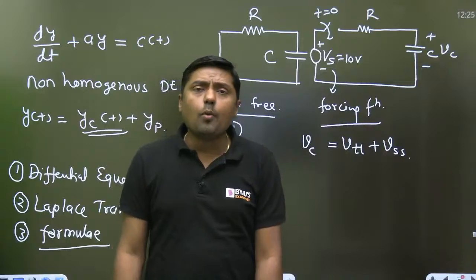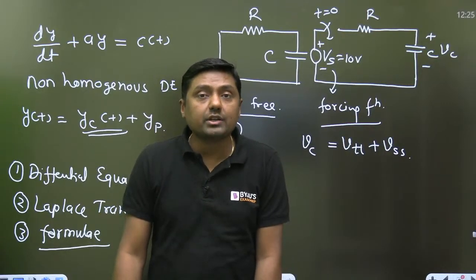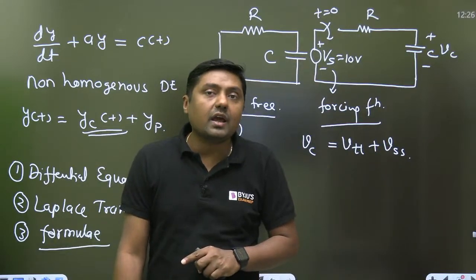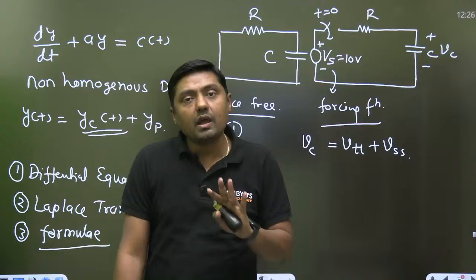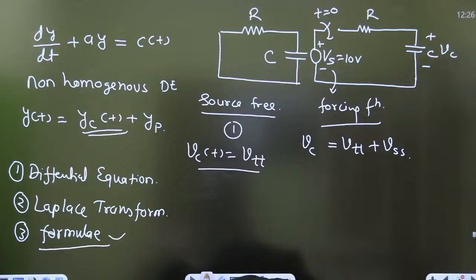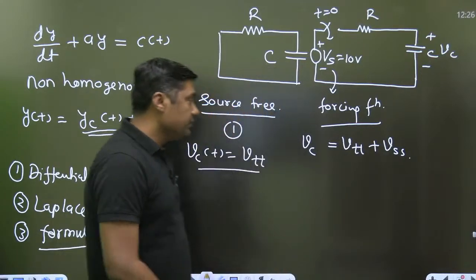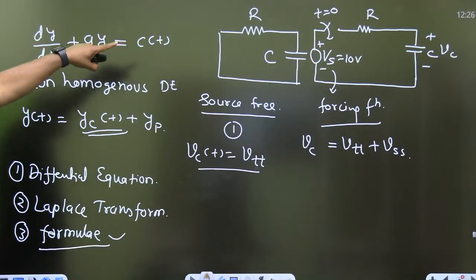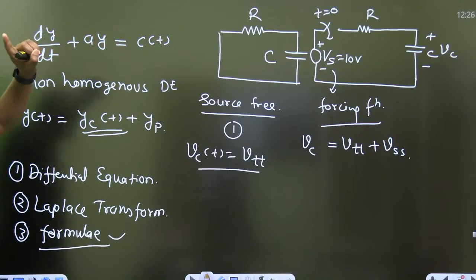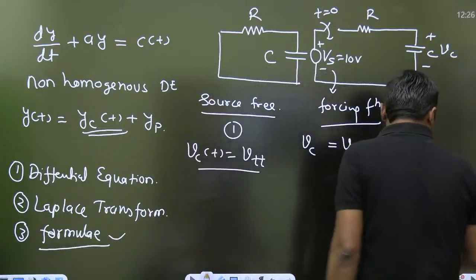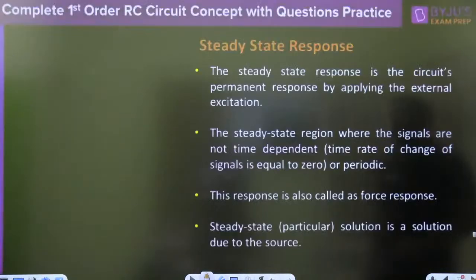But in competitive exams, to solve objective questions, or when we are applying the concept of RC circuit in analog, we have to use what? Direct formula. Okay, so let's see what is what. So that is the concept here. I am going to teach you the source free RC circuit, RC circuit with the source, how to calculate the time constant, each and everything about this topic. Okay then, I think now you are ready.